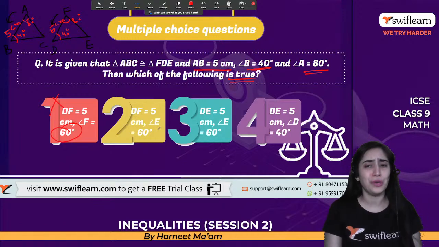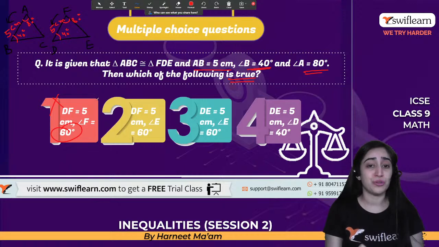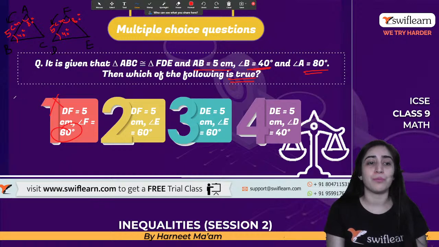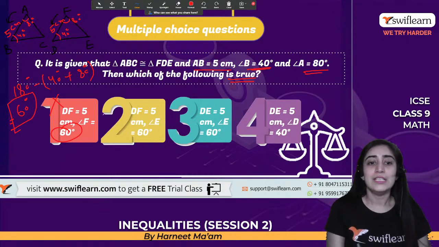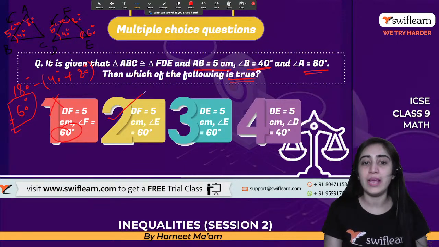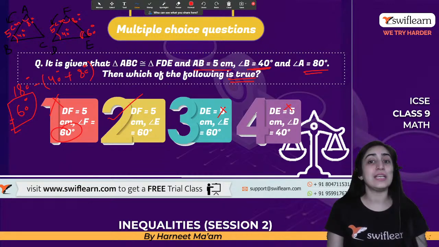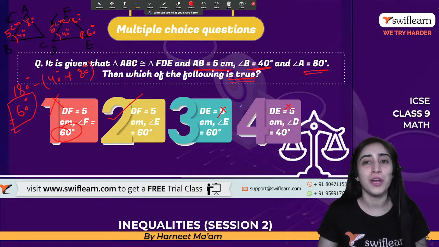Moving on: DF is 5 centimeter, angle E is 60 degree. Let's see, is it possible? We know the sum of all angles of a triangle is 180 degree. So 80 plus 40 should be subtracted from 180 degree. So 180 degree minus 40 degree plus 80 degree gives me the answer 60 degree. That's true, right? So angle E would be 60 degree. That means the B part is right. EF cannot be 5. DE cannot be 5. That's not mentioned. The right option is option number 2.